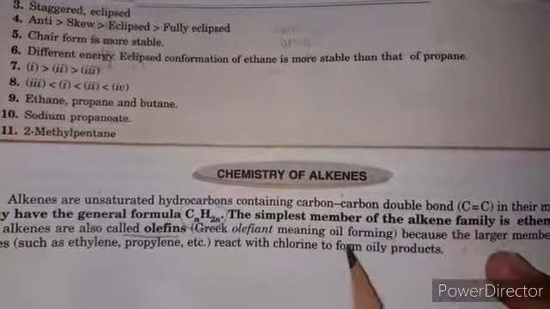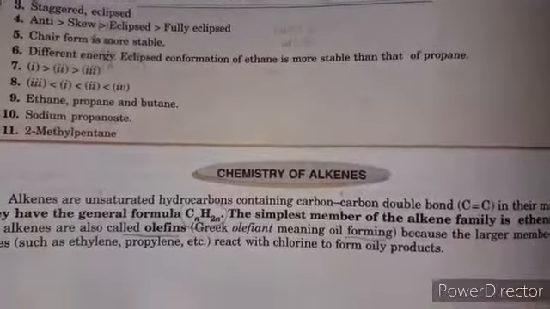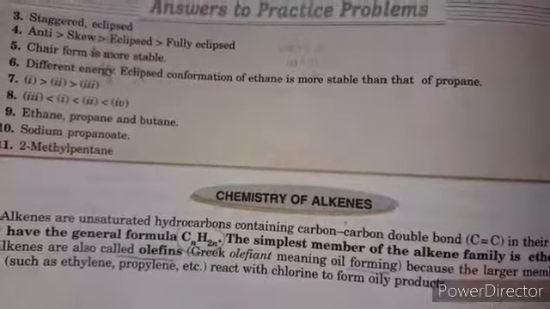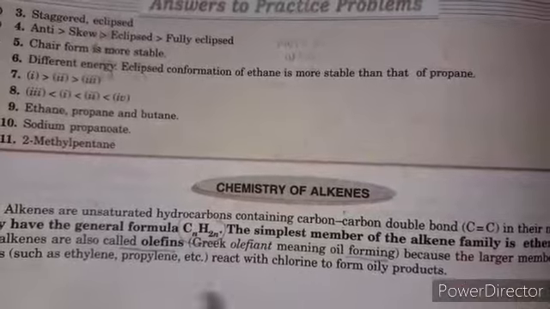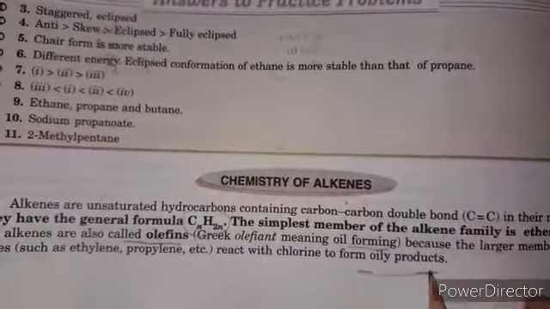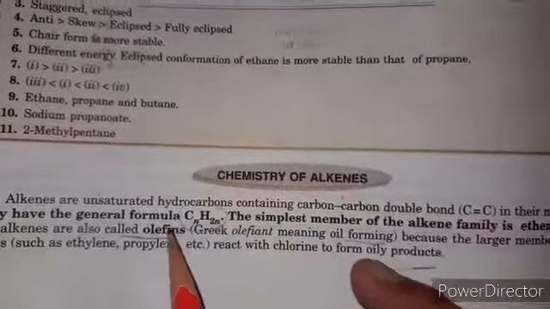The Greek word olephant means oil forming. So these are the oil forming components. That's why they are also called olefins. Because the larger members of the series, such as ethylene and propylene, react with chlorine to form an oily product. That's why they are called olefins.